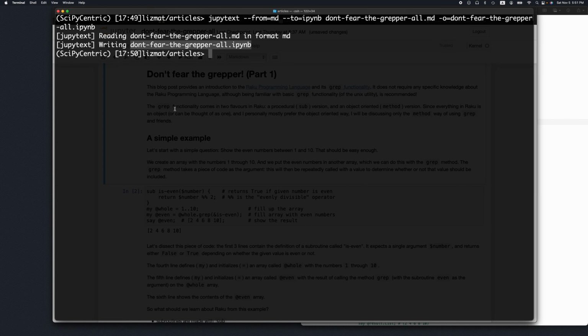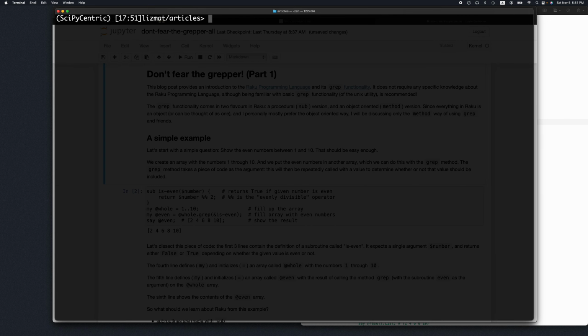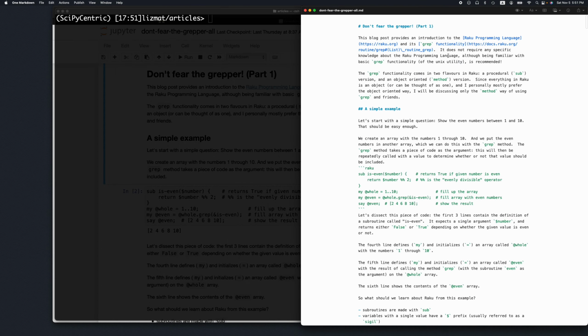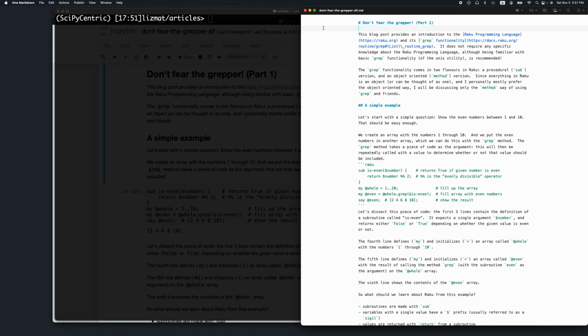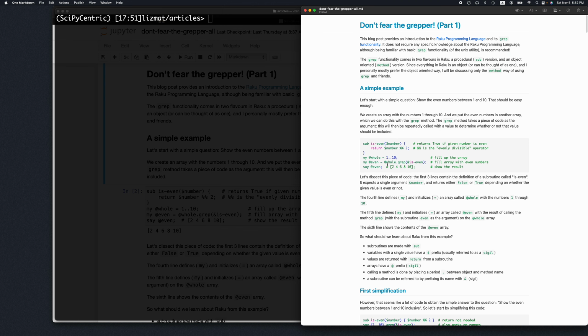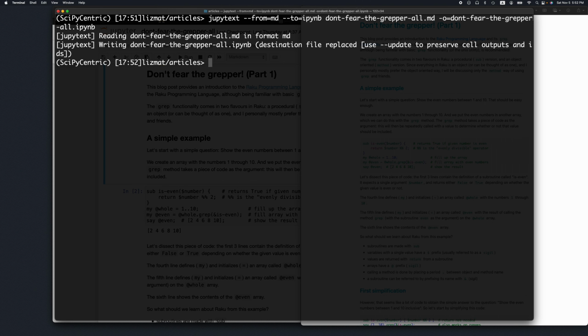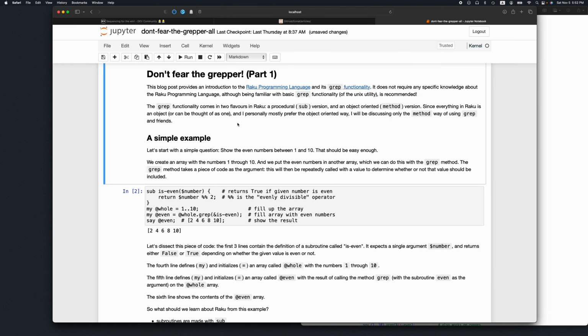All right. So what I'm going to be doing here, there's a couple of ways this can be remedied. Let's actually go back to this markdown document version. And what I'm going to do is change all of the Raku cells to be, say, Python. And so here we can see, I mean, we can render it, right? And now when I make this conversion, right? So ideally, here when I go back to this